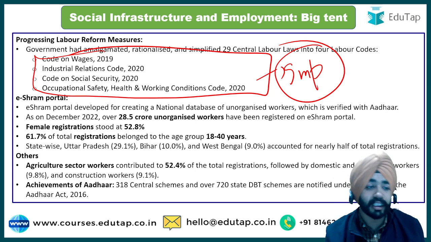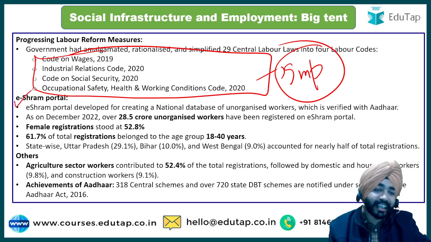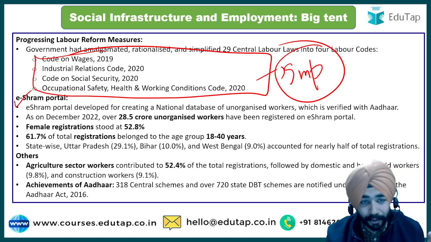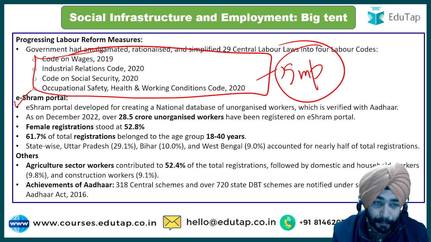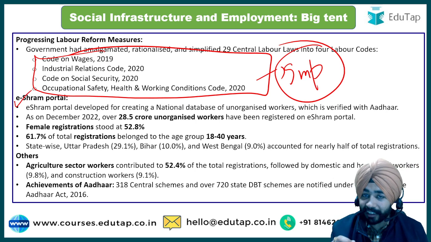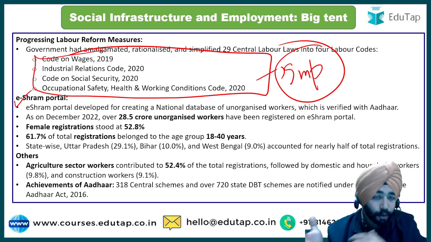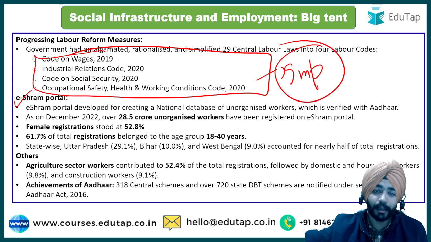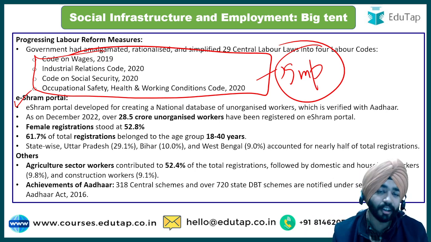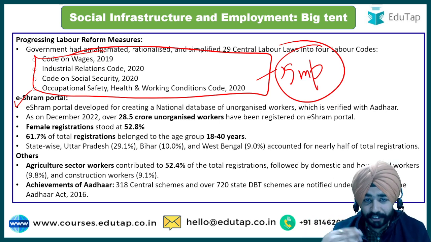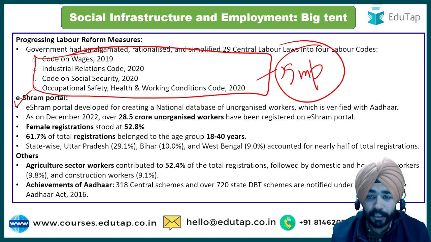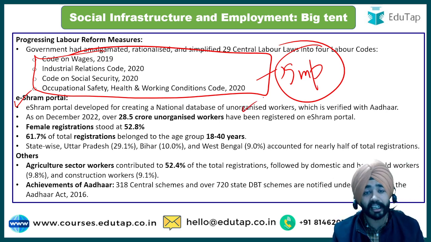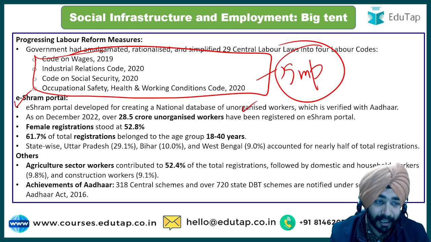Then, guys, most important thing, e-Shram portal. I have just taken a session on PIB a few days ago where I discussed the e-Shram portal. Now remember one thing, this is very important: I told you not to remember the data that has been shared, that as on this date these many people have been part of this e-Shram portal. What actually is the e-Shram portal? It is a national database of unorganized workers, the first ever national database of unorganized workers.